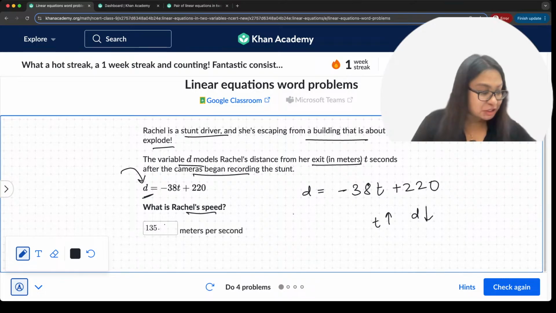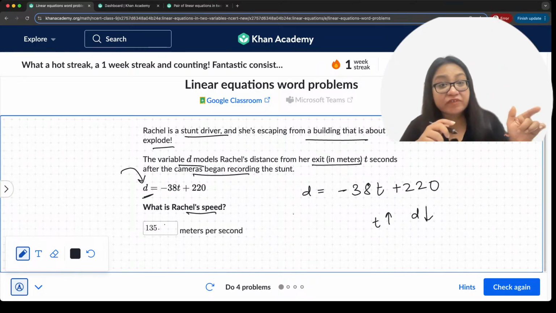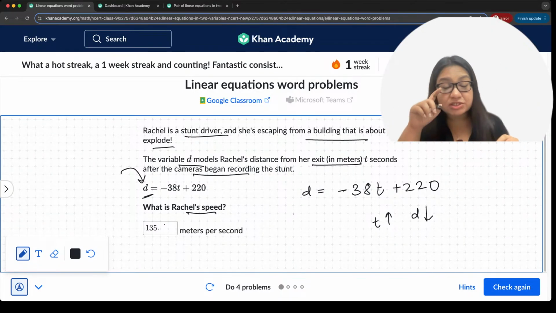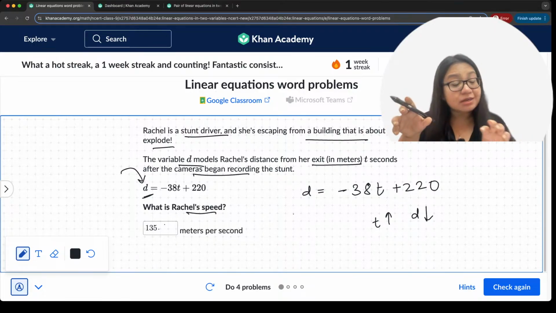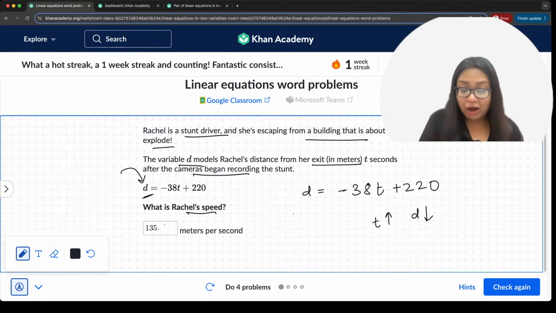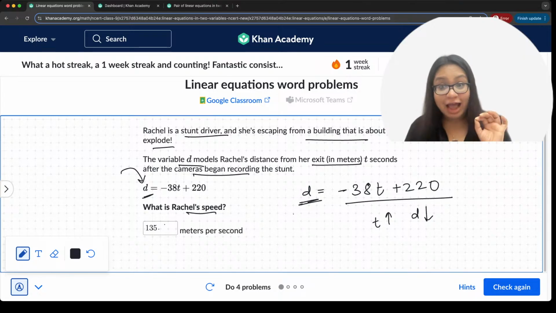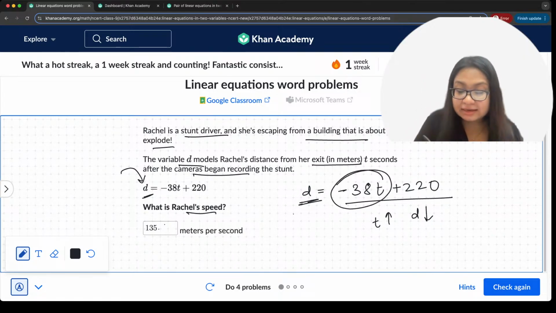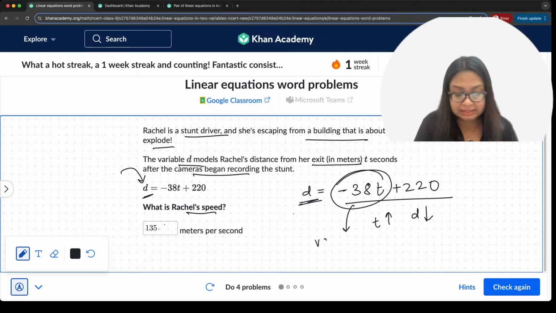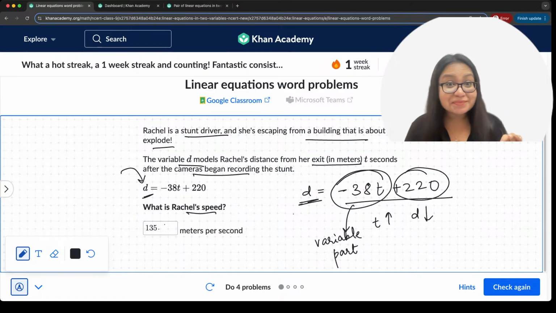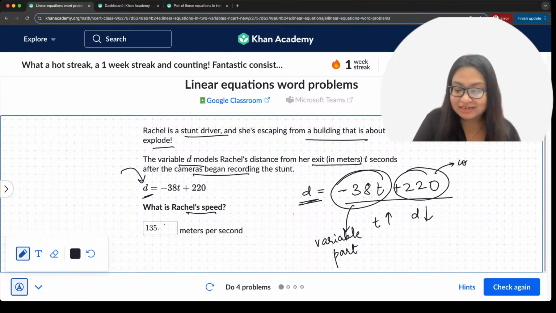Okay, let's see. So the point here is that she is moving away, and it's a linear equation in two variables. There is a variable part and there is a constant part. Constant part does not change, right? So understand the basics here. Now, here we have D in terms of T. D is a function of T, right? And minus 38T is the variable part, and 220 is the constant part.